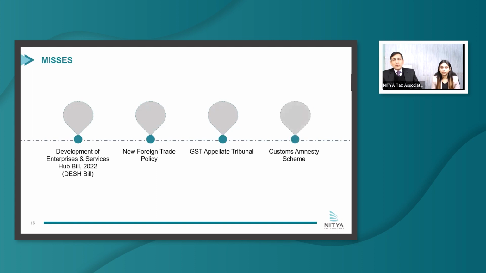Last and most important was that similar to direct tax or excise or service tax amnesty schemes, there were a lot of representations from industry to bring an amnesty scheme from a customs perspective, because presently there are many disputes from show cause notice to appeal stage on the customs front, and many importers and exporters are interested to settle them. And in fact, prior to the budget, it was in the news also that such a scheme will come, but this was also missing in the budget.